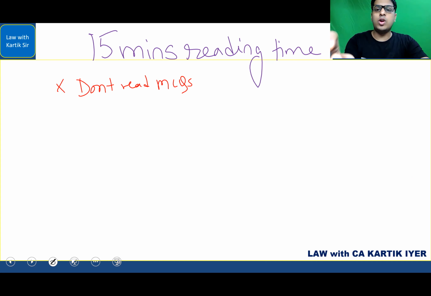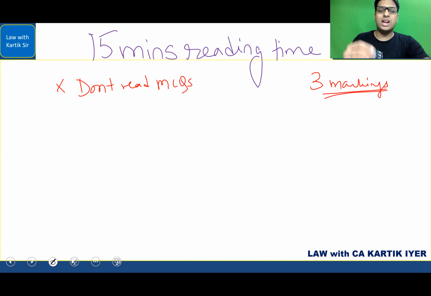And here you have to make 3 markings if they are allowed. If you are able to, do some very light pencil markings, or if you are able to put a dot also, it is fine. I'll just tell you a way in which you can put a mark. Hopefully the examiner will not call for your question paper because of that. It is just a small thing for your own understanding. What you need to do is look at the paper. If you know the question really well, put a small tick, or don't do any marking. If you don't do any marking, it means that you know it very well.